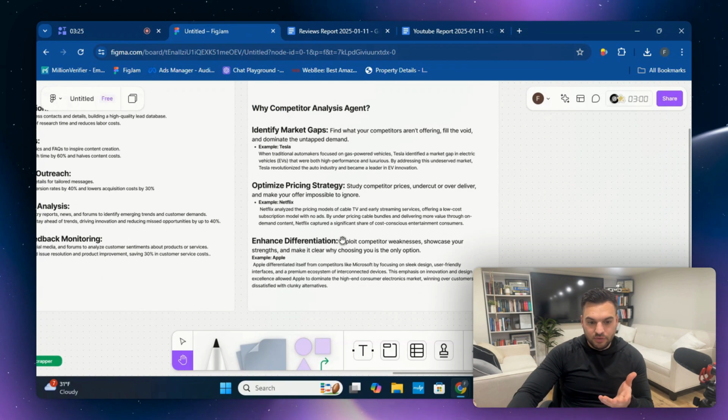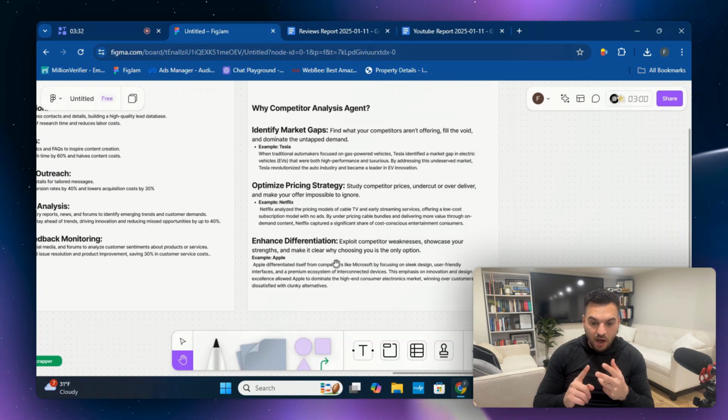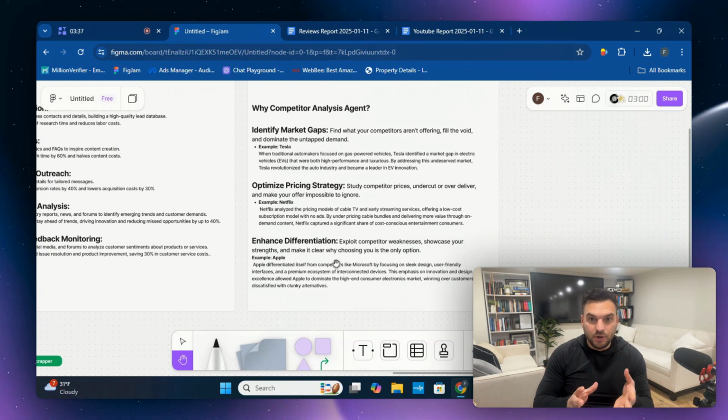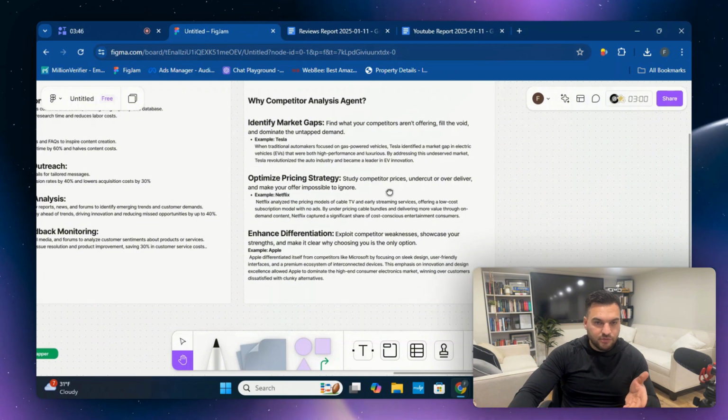And then another reason why you can use a competitor analysis agent team, you can optimize your pricing strategies. So study competitor prices, undercut or over-deliver on them, and make your offer impossible to ignore. This is a good way to identify those gaps. And then you can enhance with your differentiation.